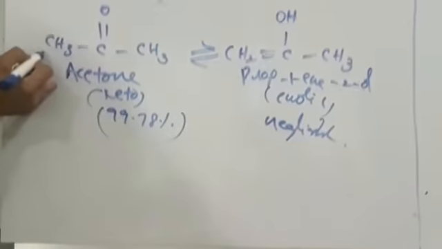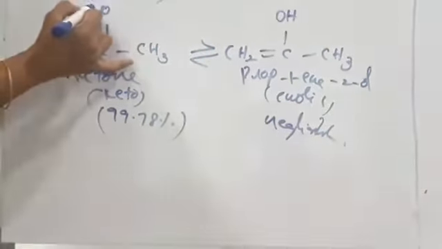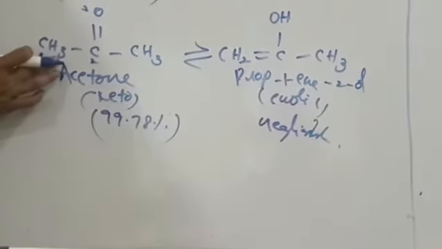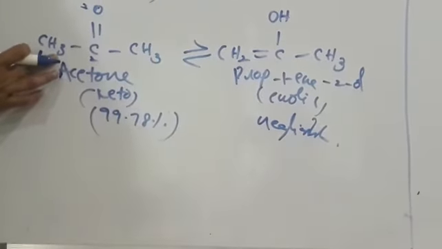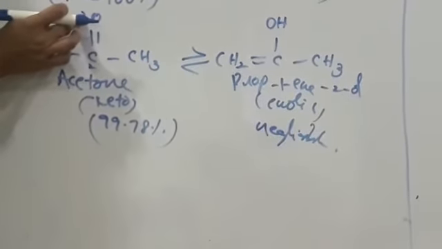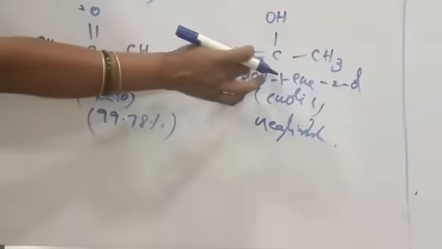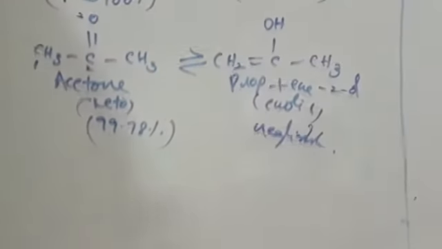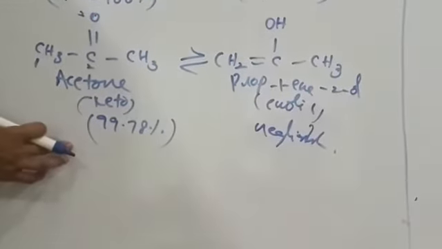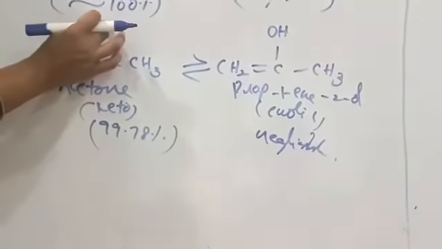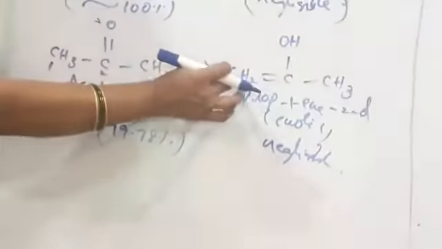So this is 1, 2, 3. Hydrogen from the first polyvalent atom migrates towards the third polyvalent atom, and we get enolic form like this. And here also keto form is more stable because C double bond O bond energy is more than that of C double bond C bond energy. And one more example in cyclic compounds.